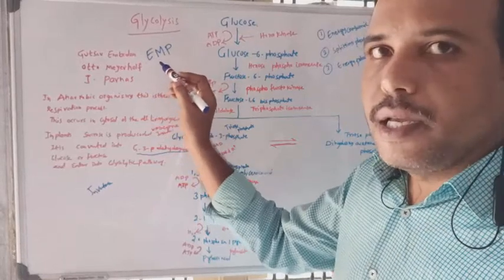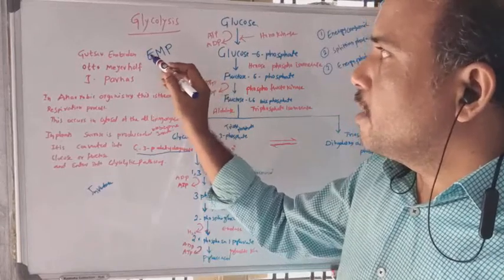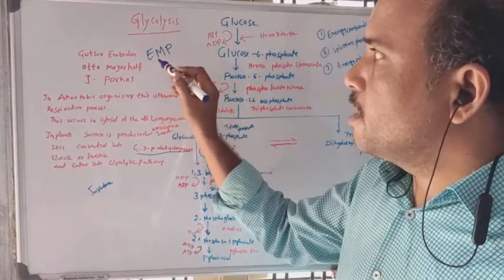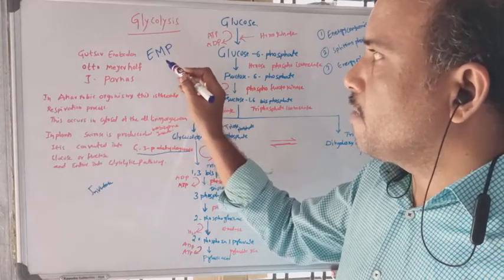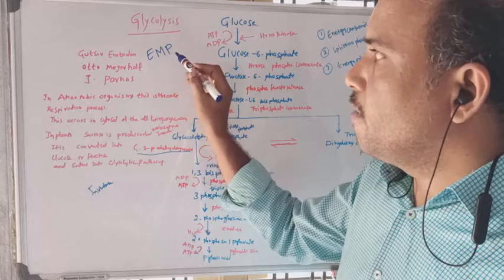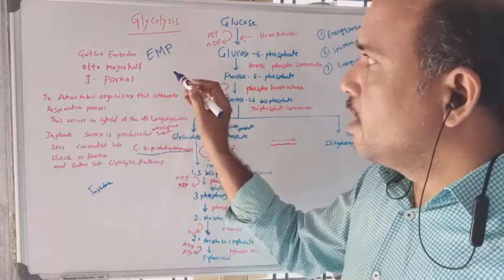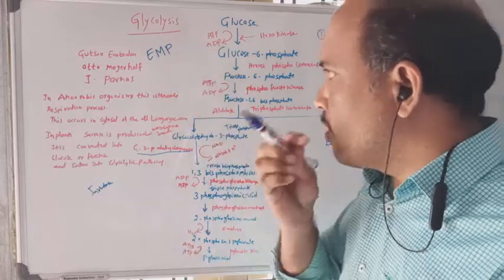That's why it is referred to as the EMP pathway, named after the initials of their names: Embden, Meyerhof, and Parnas.